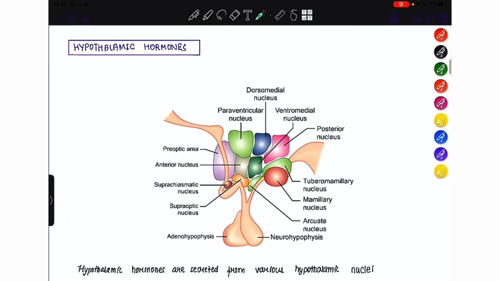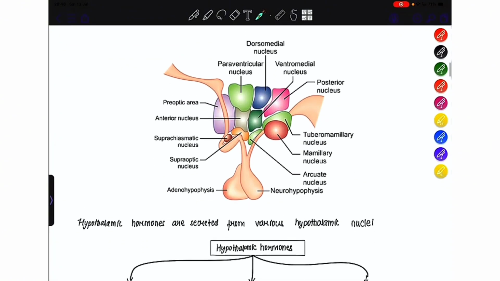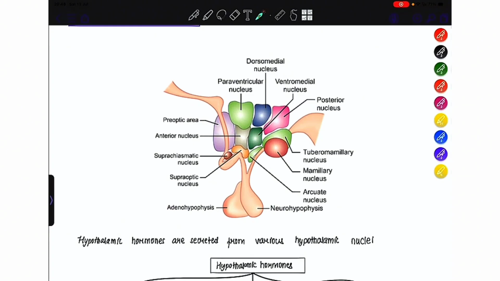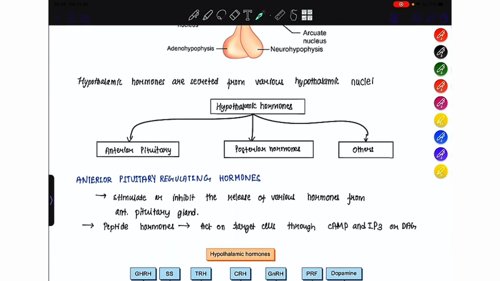Now let us see hypothalamic hormones. The hypothalamic hormones are secreted from various hypothalamic nuclei. The main focus should be on the paraventricular nucleus, the arcuate nucleus, and the supraoptic nucleus. The hypothalamic hormones act on the anterior pituitary and the posterior pituitary, whereas there are some other hormones that are directly secreted by the hypothalamus.